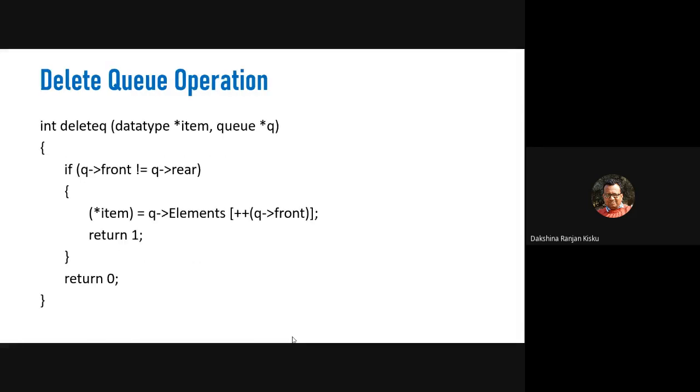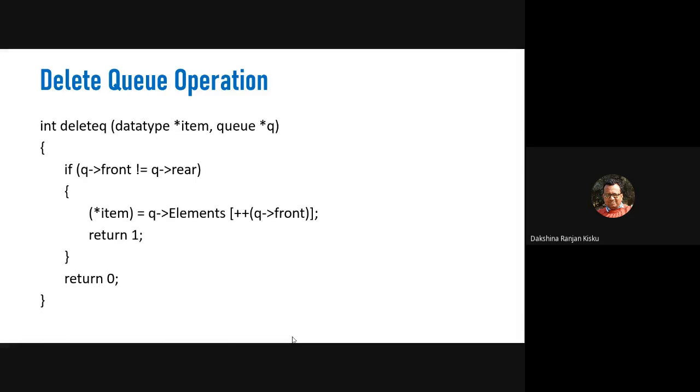Now to delete an element, we can define another function, which will be called the delete queue function. In this function we are considering two arguments. The first argument is the item, which here represents a pointer variable. That is why we associate a star with the item. This item represents a pointer variable of type data type, and we take another pointer variable q, which is of type queue.